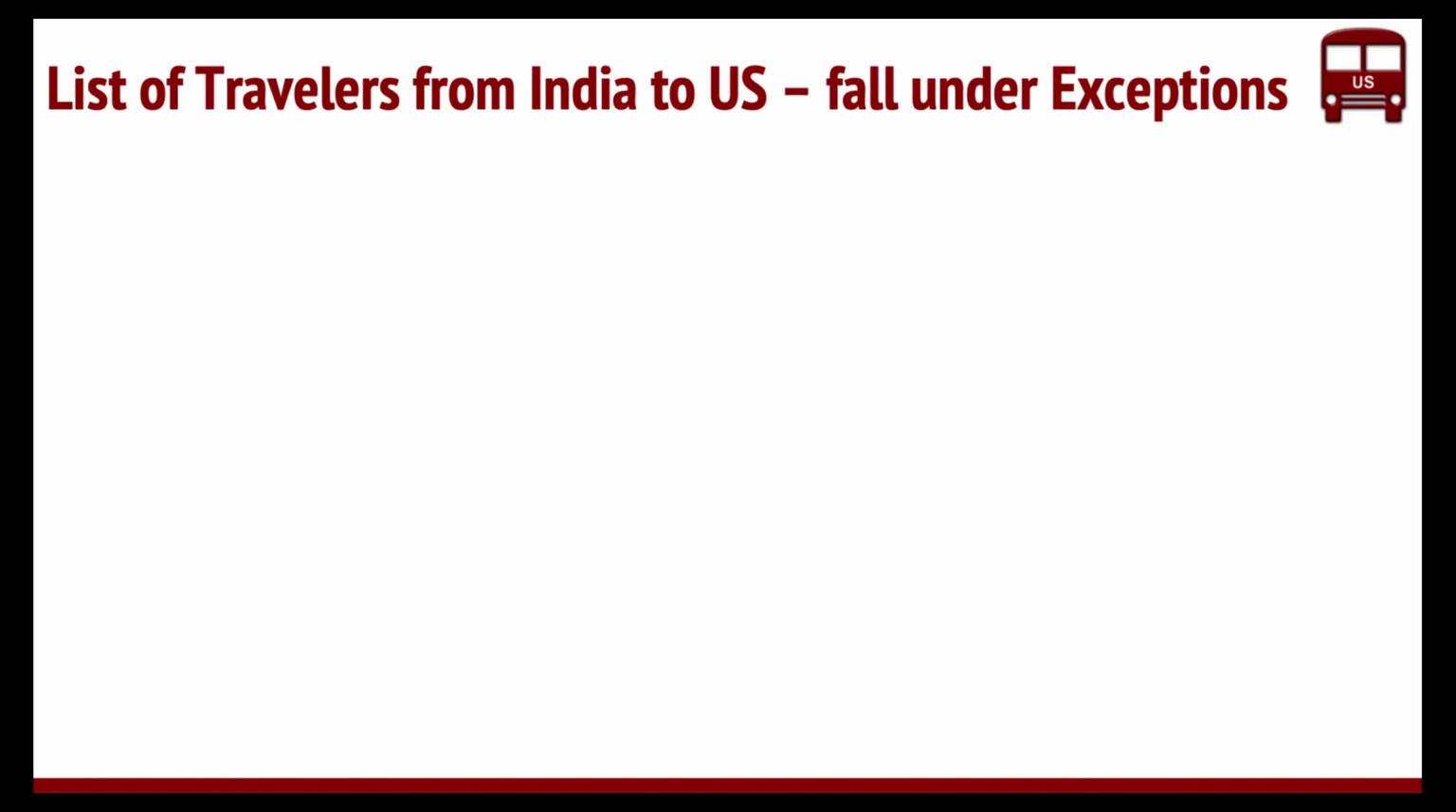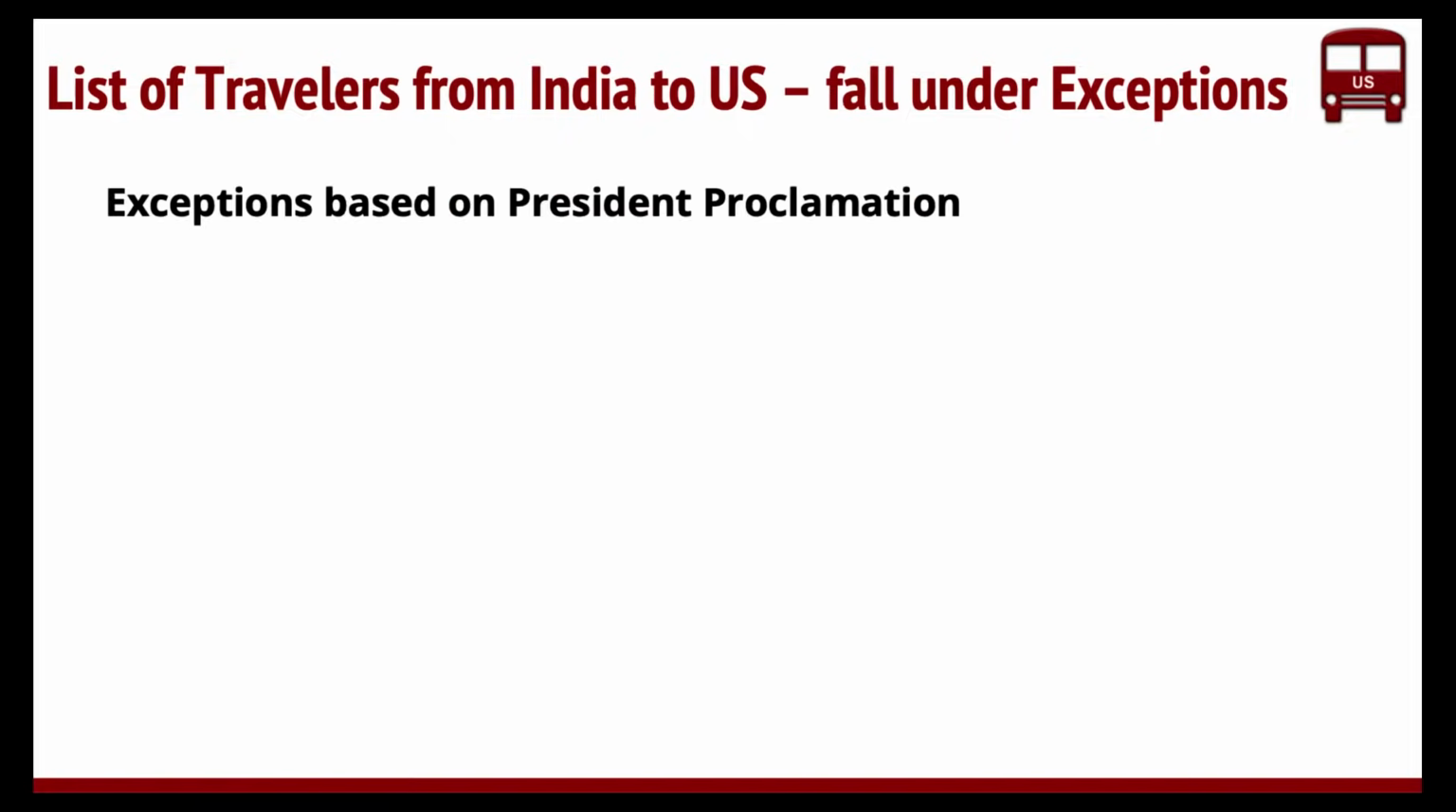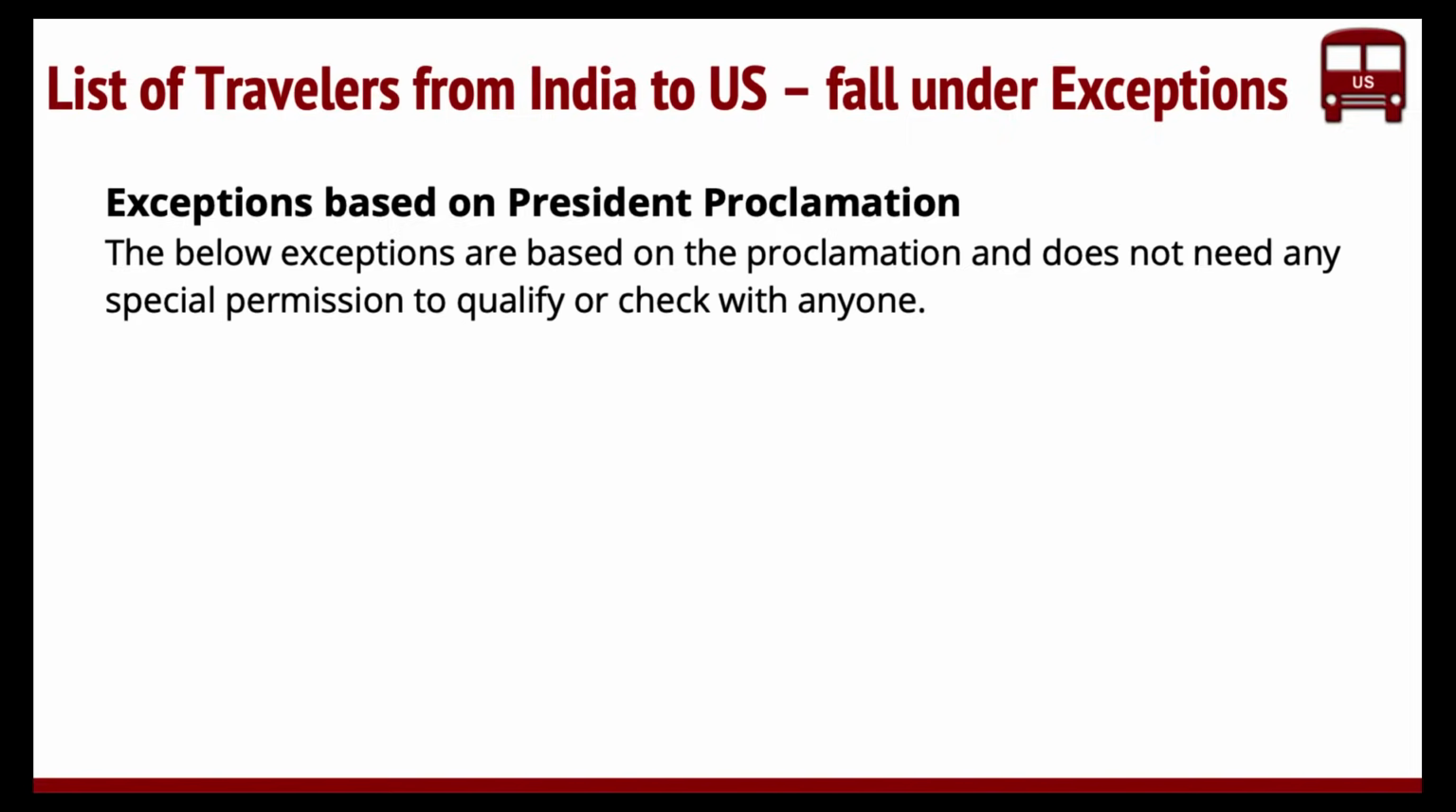Now, who falls under exceptions means who is exempted from the travel ban. There are two aspects to it. One is exceptions based on the Presidential Proclamation, meaning these are exemptions that are already added in the Presidential Proclamation. What it means is you don't have to get a special permission if you qualify under this or check with anyone, because it's already part of the proclamation.